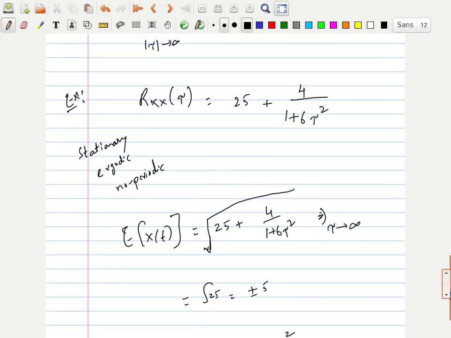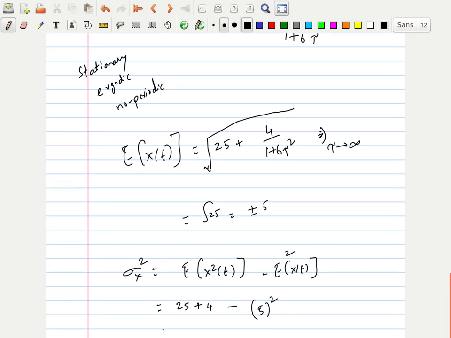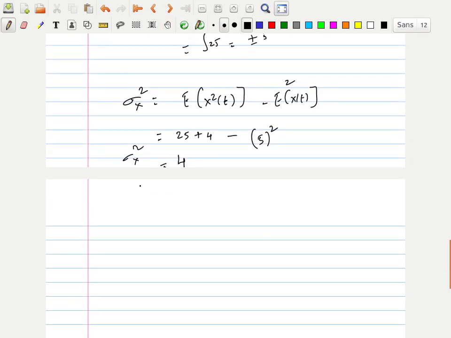I'll get 25 plus 4 because I substituted tau equals 0 based on the third property. Minus, this 5 is there, whole square. Either plus or minus 5 means it becomes 5 square. So the answer is going to be 4. So variance is 4.